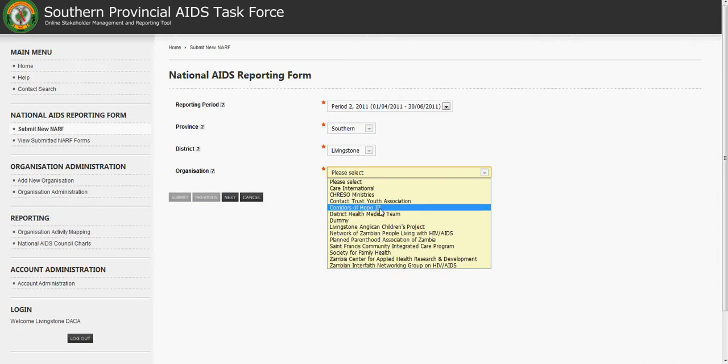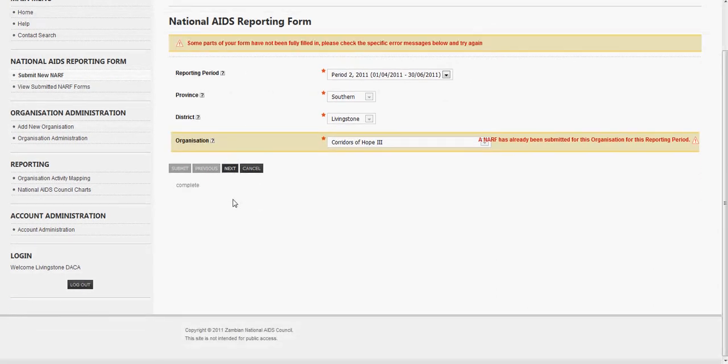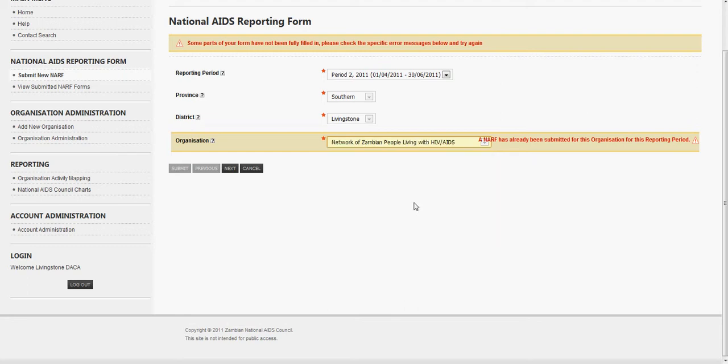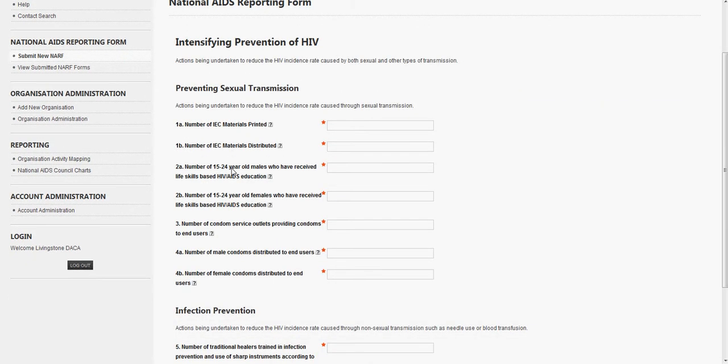So I'm going to select Corridors of Hope 3 and we'll click Next. You can see that I've already, in testing, submitted a NARF for this period for this organisation, and so basically we don't want to submit one twice. So I'm going to select a different organisation, one that we haven't done. So I'll select Network for Zambian People Living with HIV/AIDS, or NZP+, and we'll click Next. So what that was doing is making sure that we're not duplicating our NARF data.